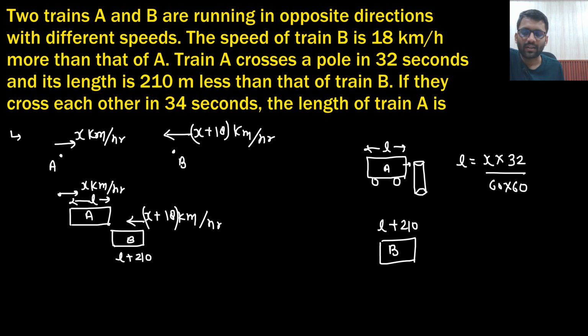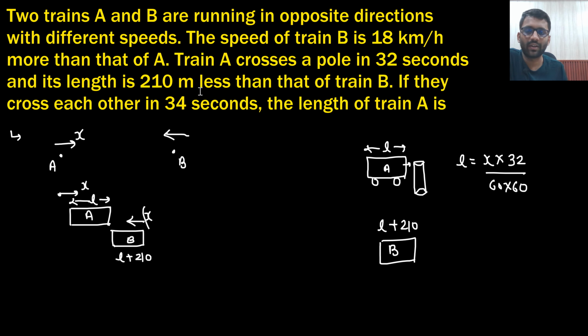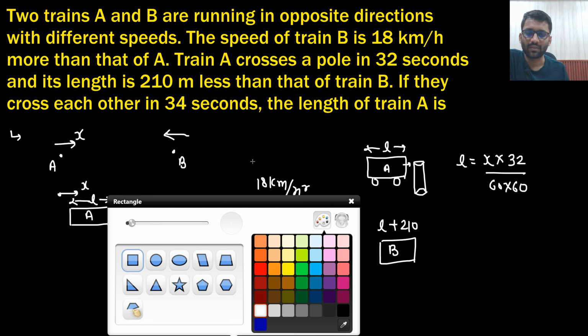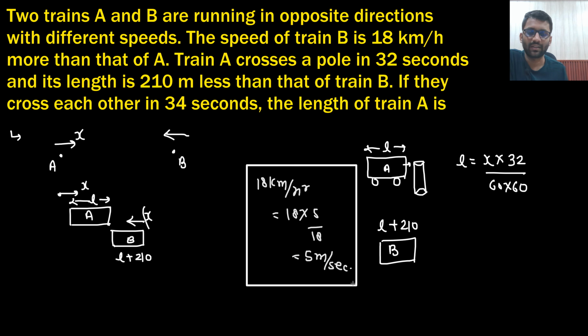So instead of kilometer per hour, I should write in meter per second, because everything else is in meter. So 18 kilometer per hour would be converted into meter per second as 18 into 5 by 18, so 5 meter per second.